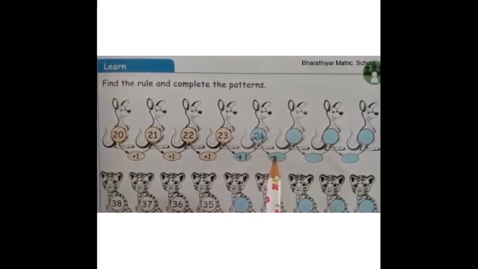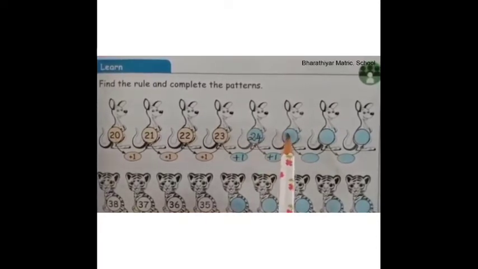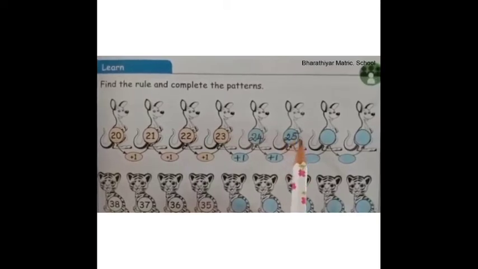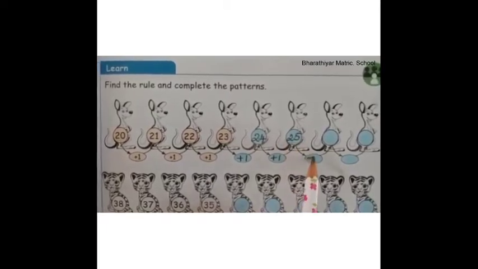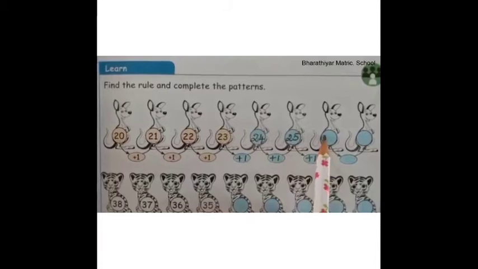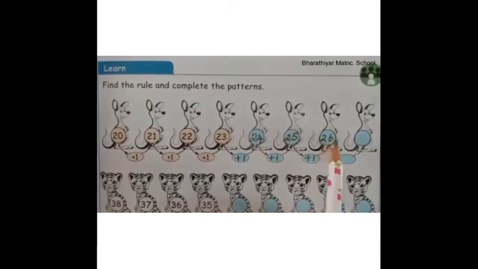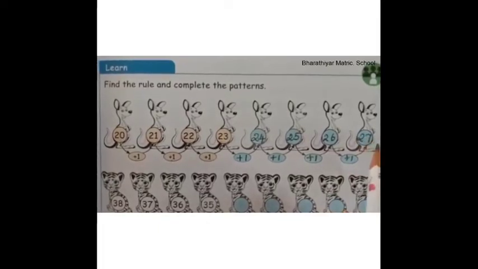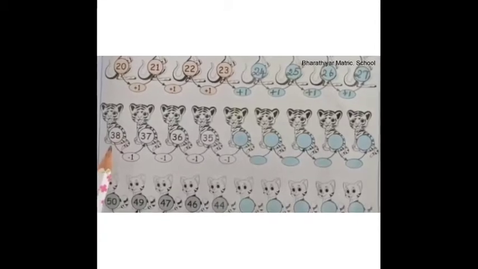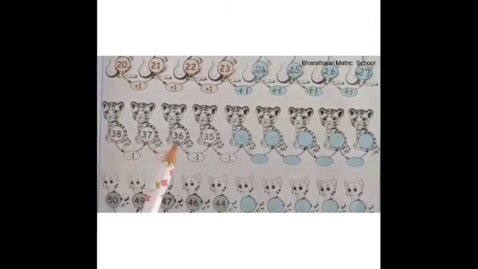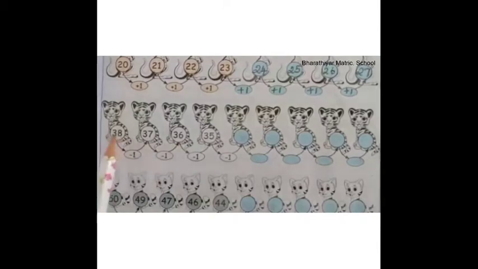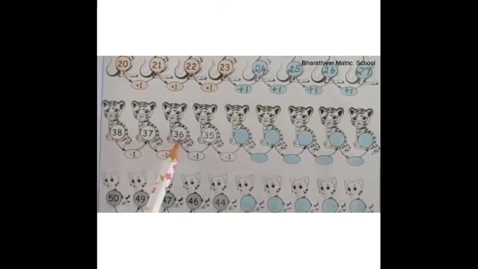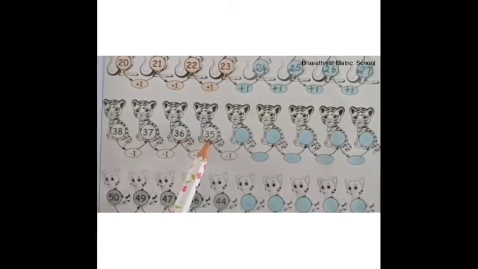24 plus 1, 25. 25 plus 1, 26. 26 plus 1, 27. Next, look at the numbers on the tigers. 38, 37, 36, 35.